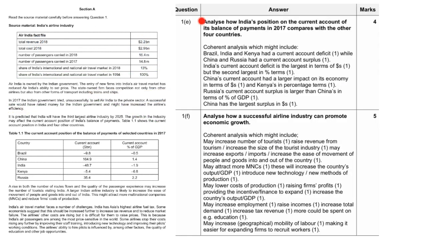Okay, we'll move on to part E. So we have to analyze the position of the current account in 2017, and we have to compare it to the others. Okay, so let's try to compare these figures. So let's take a look at Brazil. For Brazil here, the current account is negative, and the current account as a percentage of GDP is also negative. But for China, it's both positive. Then for India, it's negative, negative. Kenya, negative, negative.